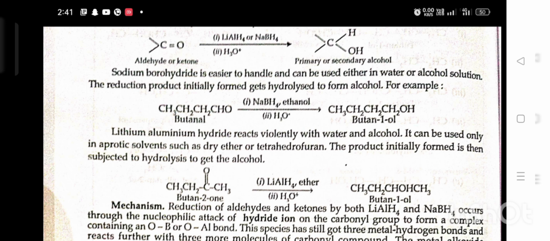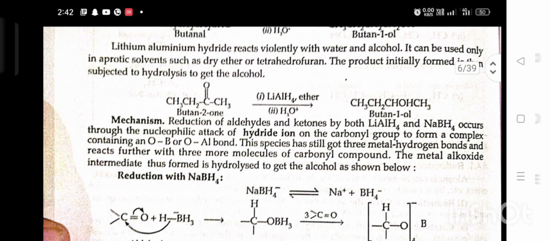Lithium aluminium hydride reacts violently with water and alcohol. It can be used only in aprotic solvents such as dry ether or tetrahydrofuran. The product initially formed is then subjected to hydrolysis to get the alcohol. Butan-2-one in the presence of lithium aluminium hydride and ether, plus H3O+, gives butan-2-ol.